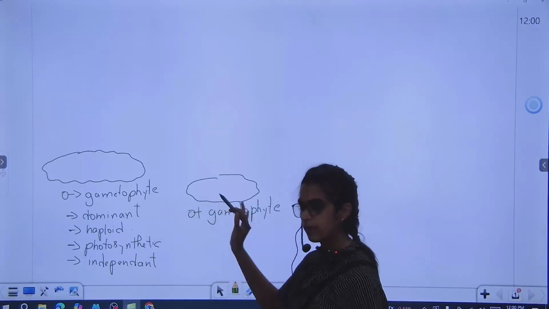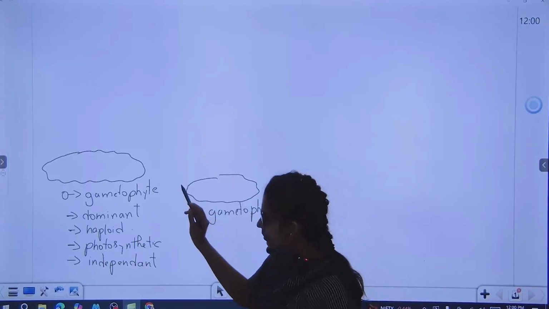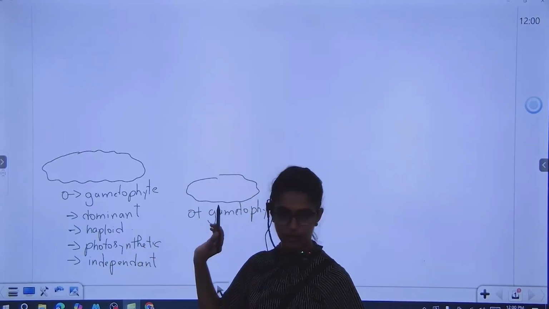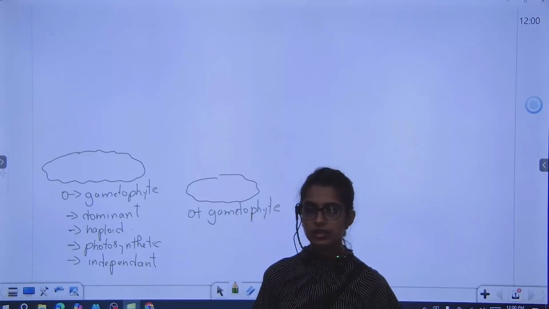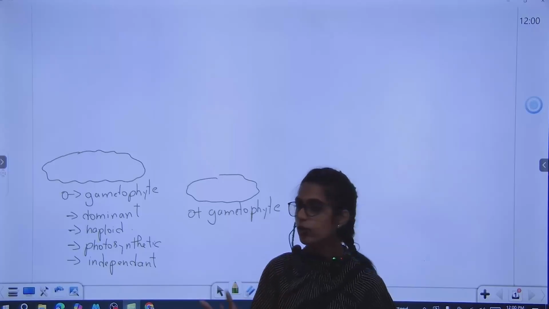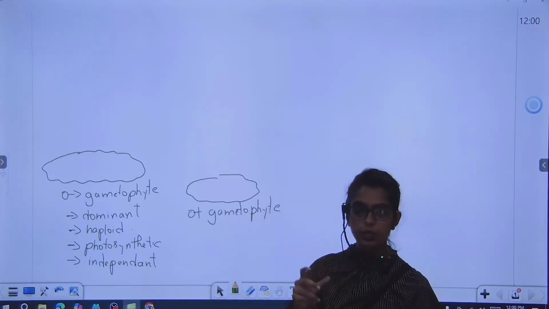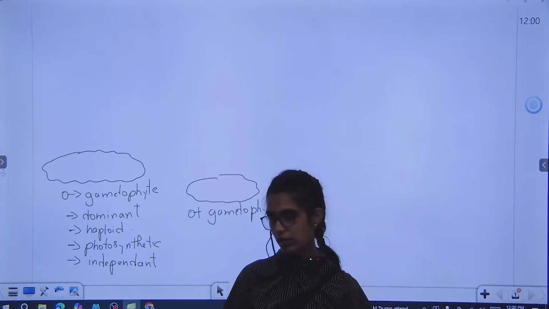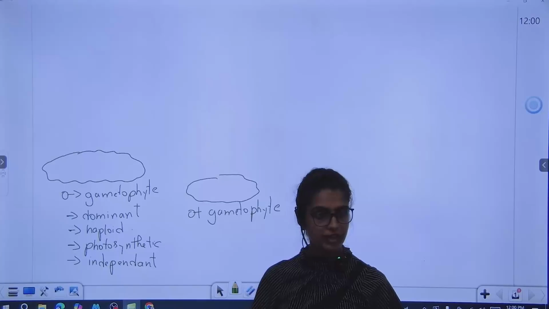Gametophyte sex is different, but the features of a gametophyte are the same. So in bryophytes the dominant one is always the gametophyte, right? In algae, which was dominant? The gametophyte only. We never saw a sporophyte. We called the zygote itself the sporophyte, remember? The zygote only underwent meiosis.